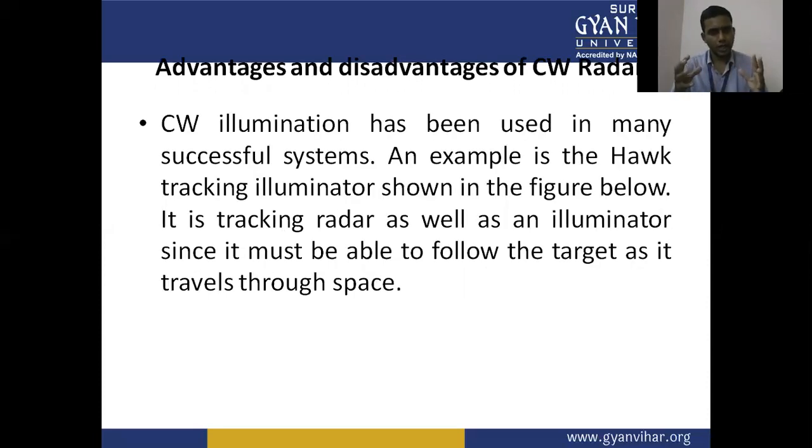CW illumination has been used in many successful systems. An example is the Hawk tracking illuminator shown in the figure given below. It is the tracking radar as well as an illuminator, since it must be able to follow the target as it travels through space.